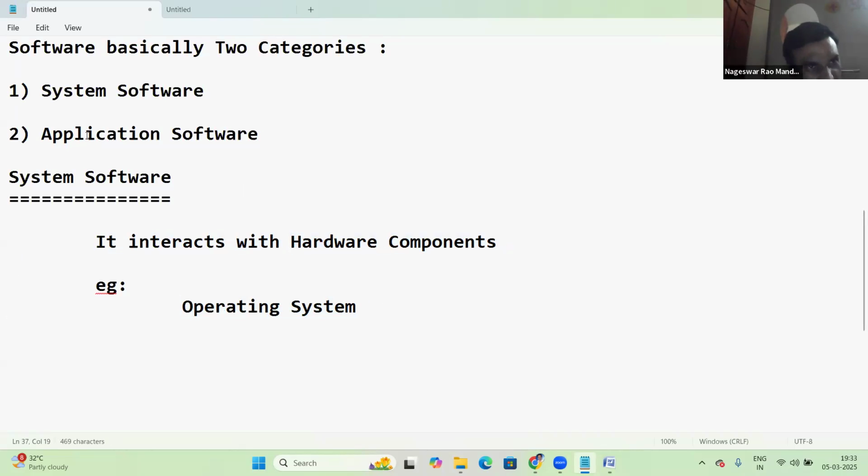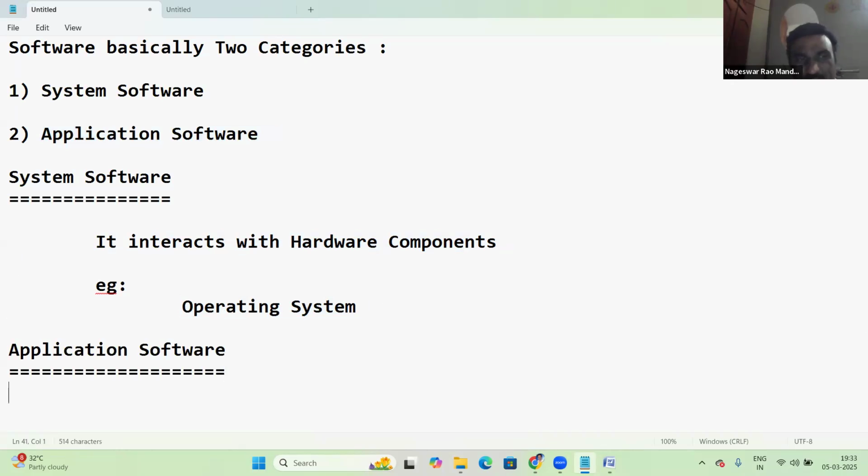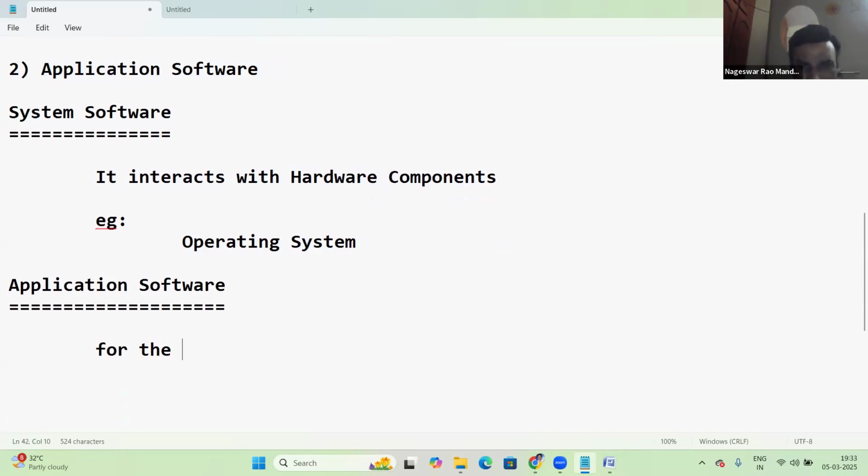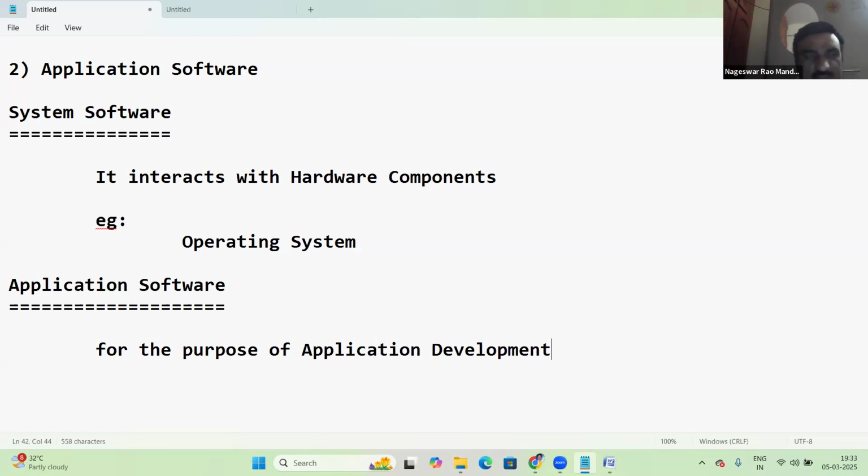Next, the second one, application software. So what is application software? Application software is for the purpose of application development.